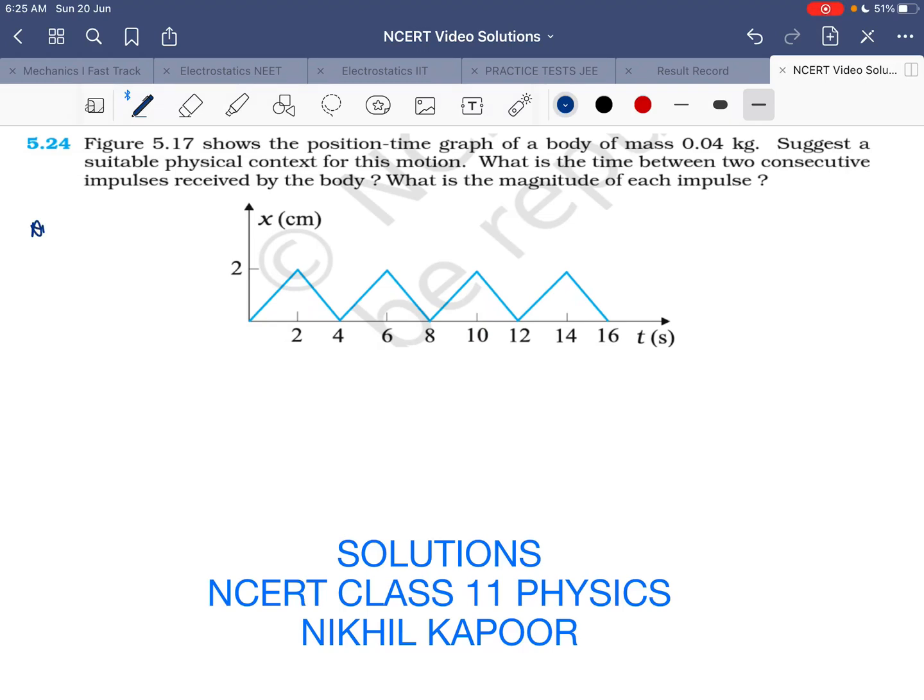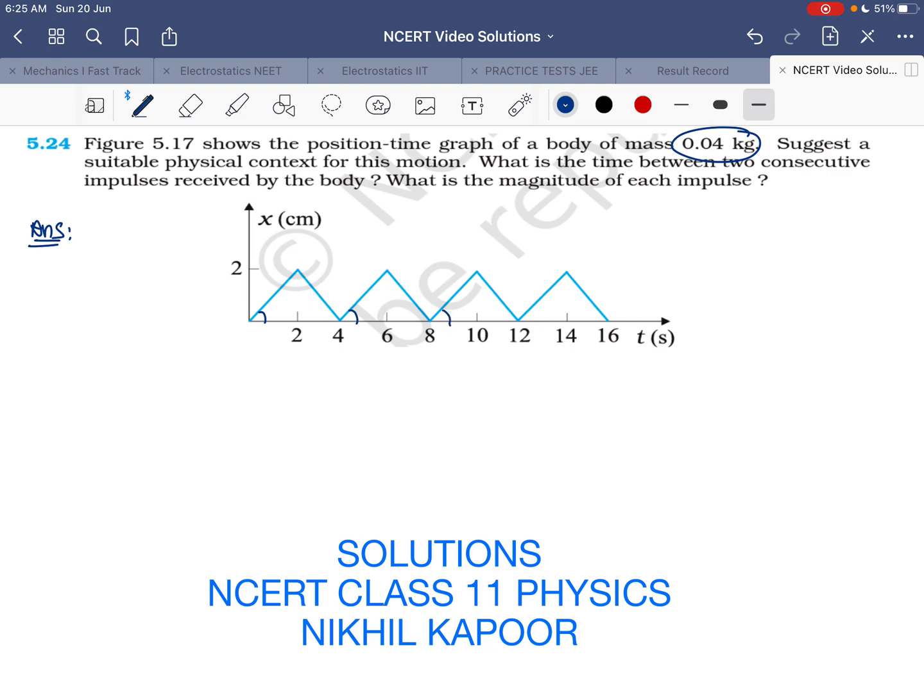With the 24th example, and what is said here, the figure shows the position-time graph of a body of mass 0.04 kg. Suggest a suitable physical context for this motion. Okay, so let's see. Here, as you can see, the slope of the graph indicates velocity,